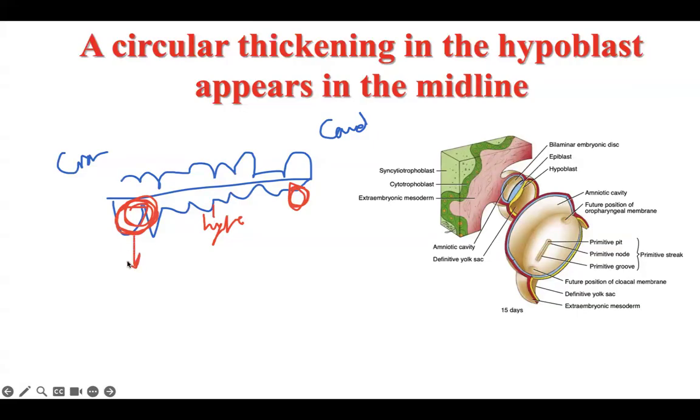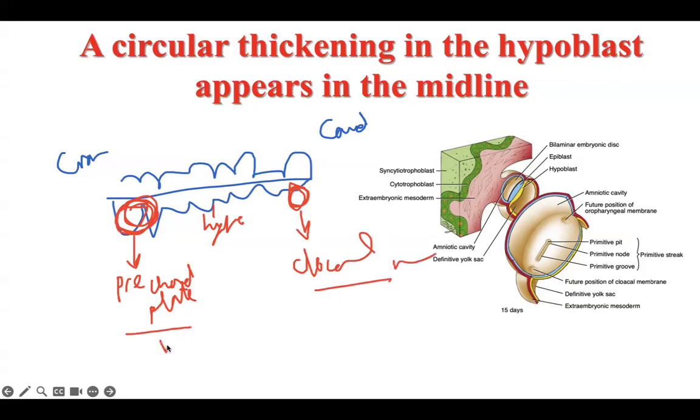The thickening at the cranial end, what is the name? Precordal plate. And what is the name of the thickening at the caudal end? Cloacal membrane.